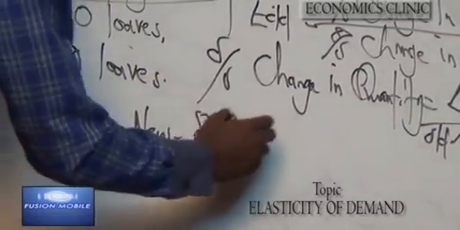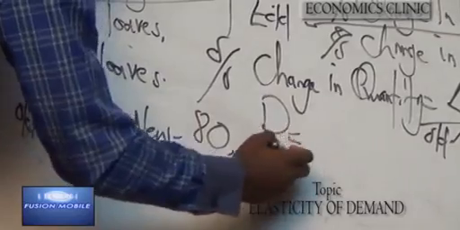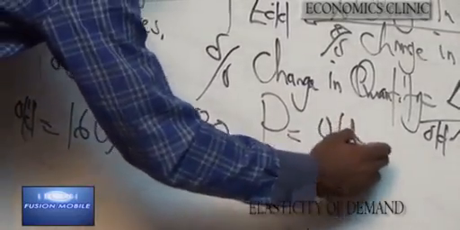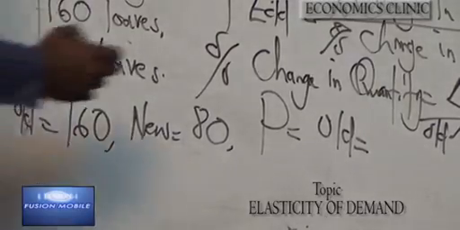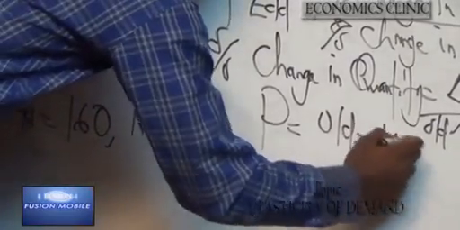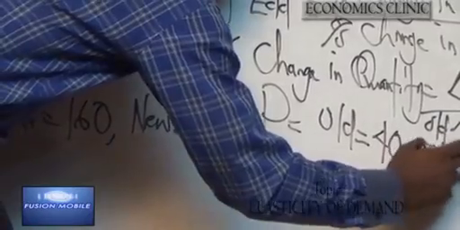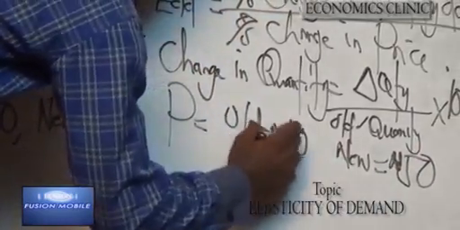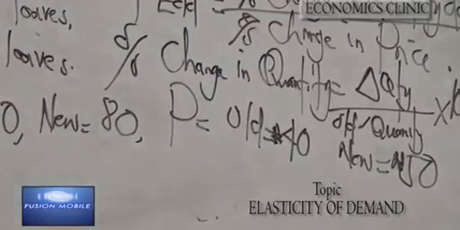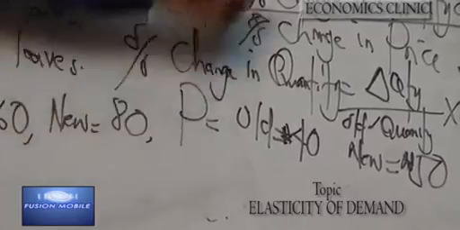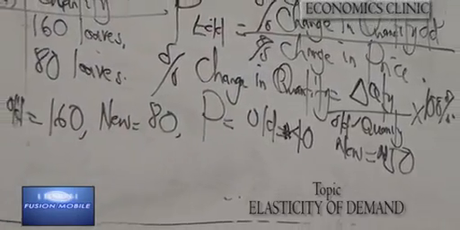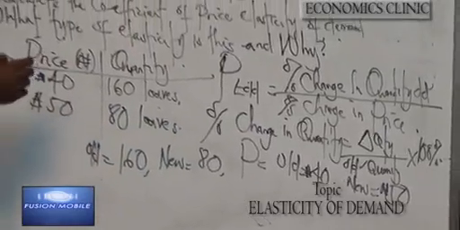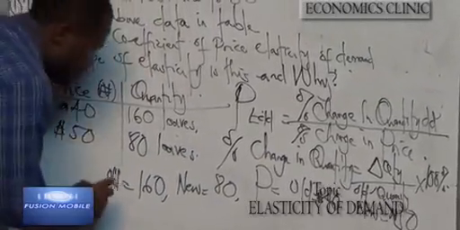For price, the old is 40 naira, while the new is 50 naira. Having brought out the parameters, we put this into the formula for percentage change in quantity.